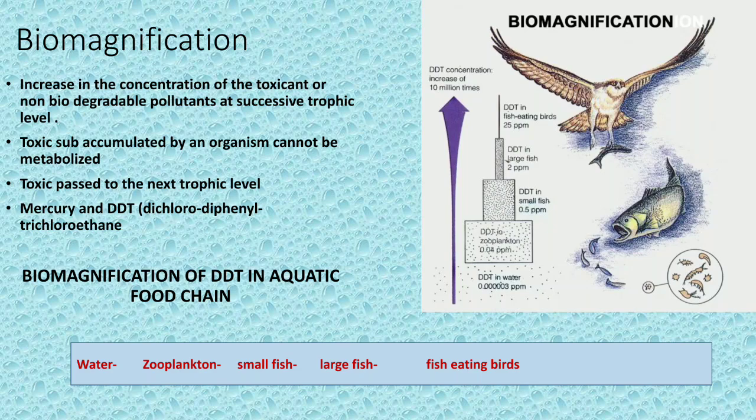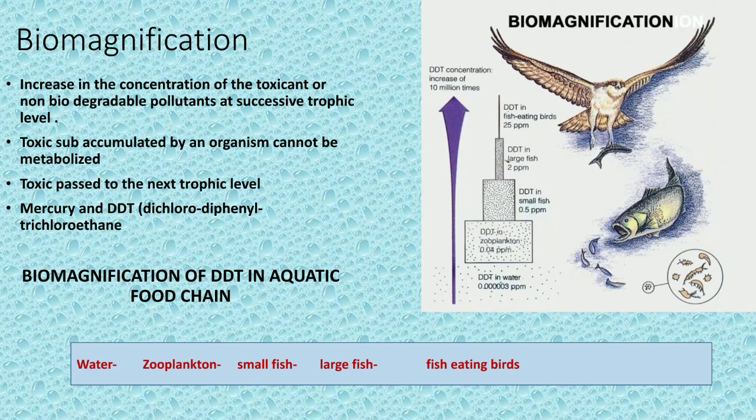The first part is called biomagnification. It is the increase in the concentration of toxicants or non-biodegradable pollutants at successive trophic levels, and it is called biomagnification. From the examination point of view, they may ask this as a 1 or 2 marks question. Okay. Now, how will you define this?